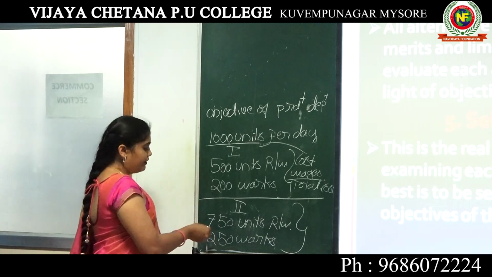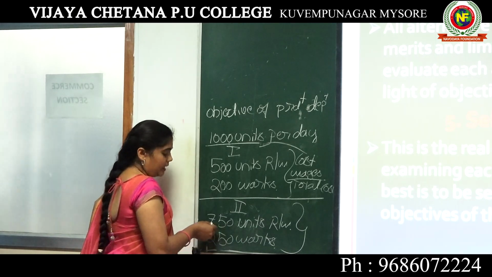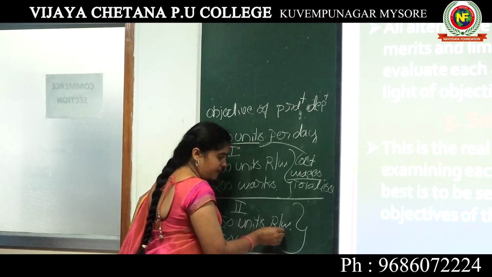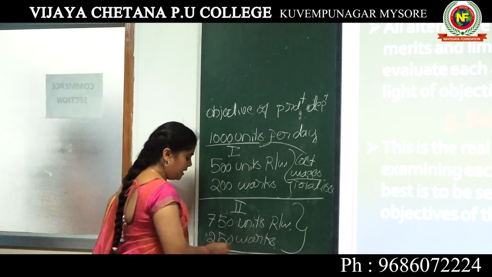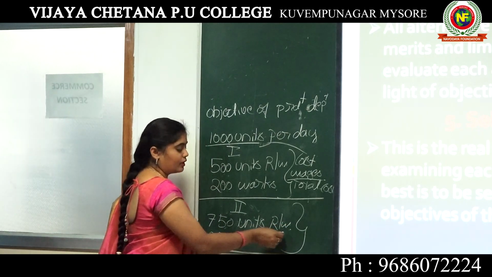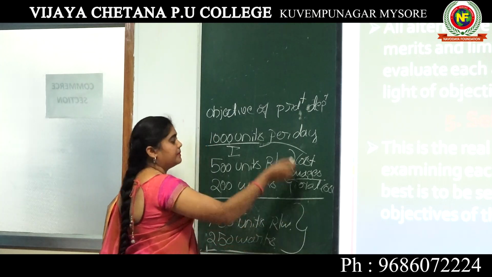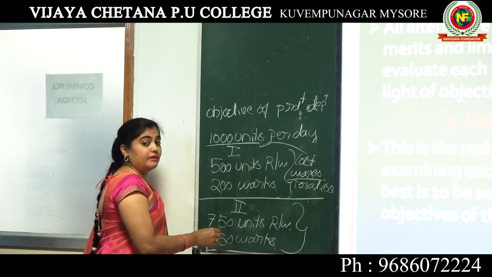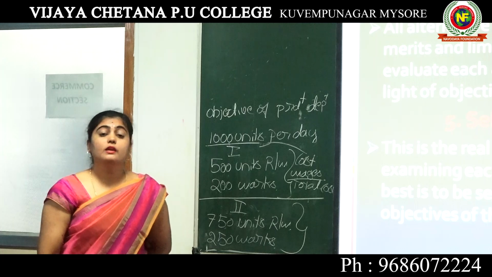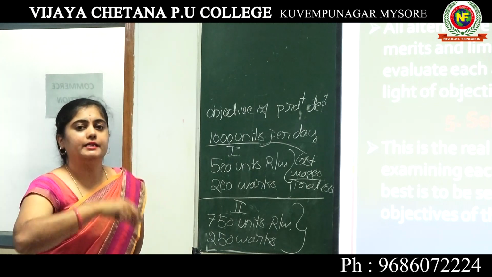In the same way, when we use 750 units of raw material, what will be the cost, and with 250 workers, what will be the wages and the total cost, and can we maintain the quality in the product? First we have to identify that.